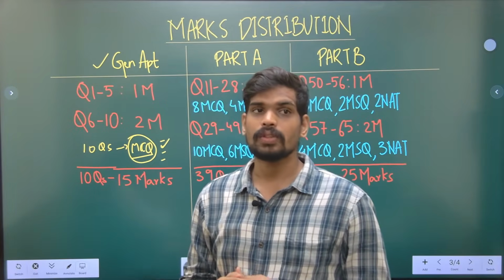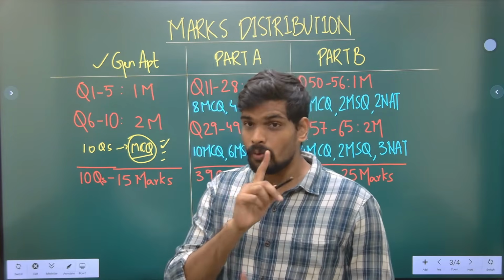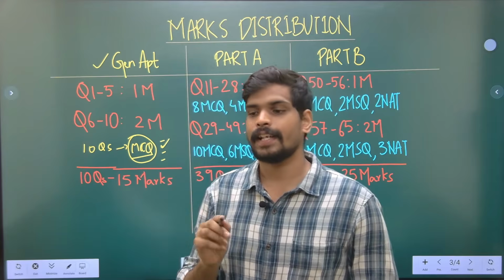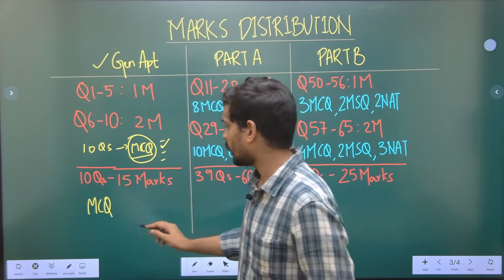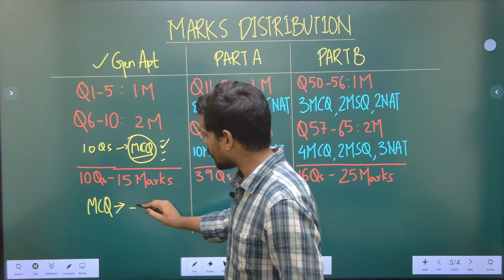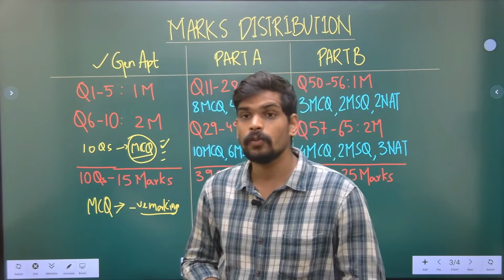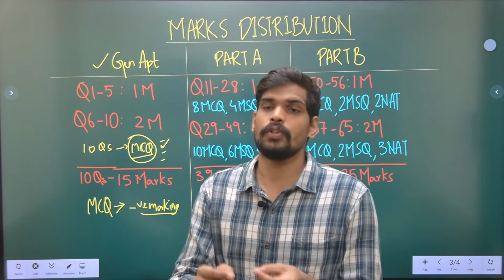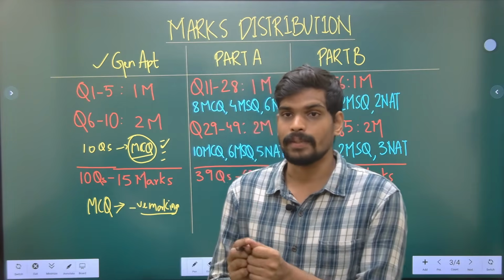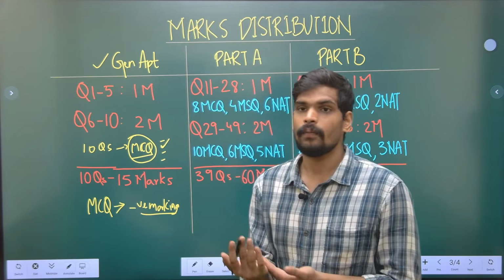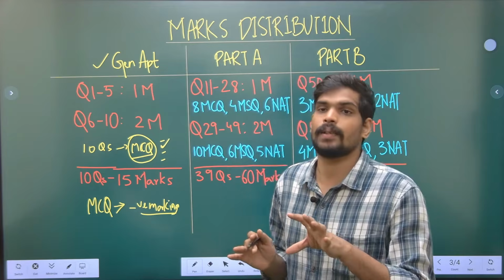Now what is the most important point to be remembered about multiple choice questions? That they have negative marking. No other type of question other than multiple choice has negative marking. So deal with MCQ questions with a bit of extra carefulness. If you put in an incorrect answer, you will lose 1/3 of the mark. If it is a 2 mark question, you will lose 0.67 marks if you make a mistake. If it is a 1 mark question, you will lose 0.33 marks. So don't take risk and don't do guesswork in MCQ questions. That is something you have to remember.